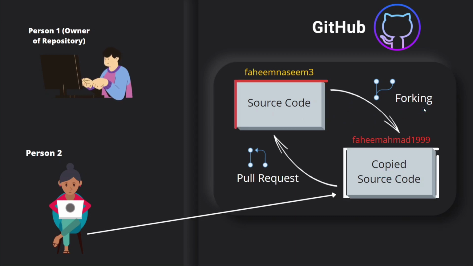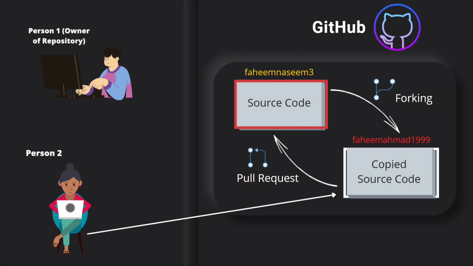After this person has copied the complete source code, he can do all the required changes on this code, and after that he can simply request the owner of the original repository to update the source code with all changes. So this kind of request is called a pull request. Now, this owner can simply review and update the code with the desired changes if he thinks all the changes are good. Alright, so this is the complete workflow of how GitHub collaboration works.